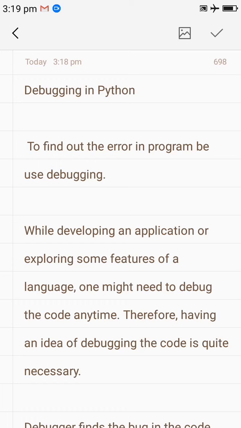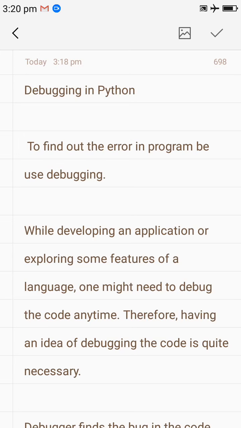You should know the meaning of debugging. Debugging simply means you have to find errors in your program. Suppose you get an error in a particular line of that program, then the program will not execute further. The program will stop on that line. So how do we perform this concept in Python?